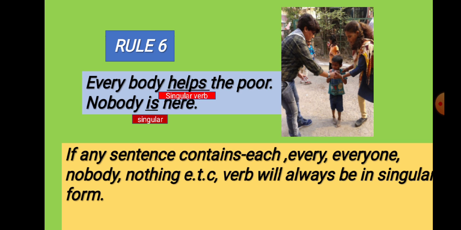Everybody helps the poor. Nobody is here. You see the examples. If any sentence contains each, every, everyone, nobody, nothing, etc., the verb will always be in singular form. Here helps is written in singular form, and is is a singular verb.